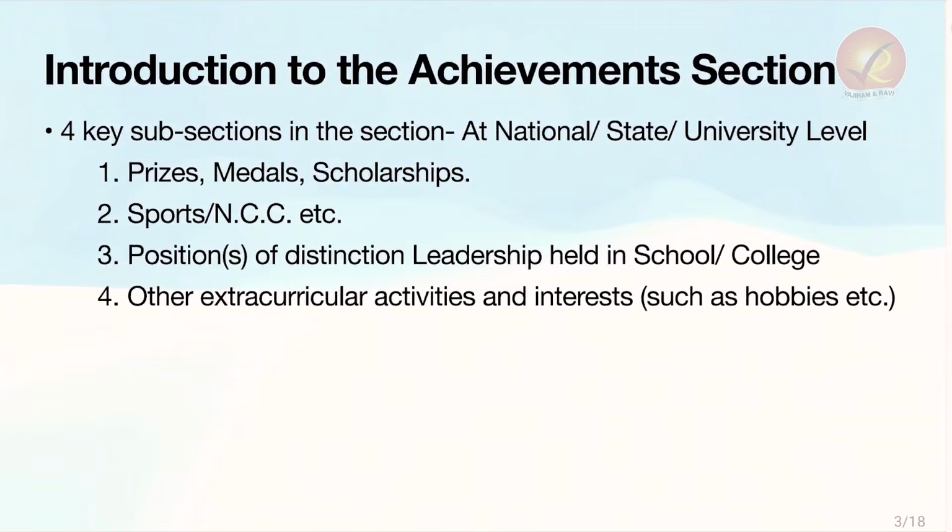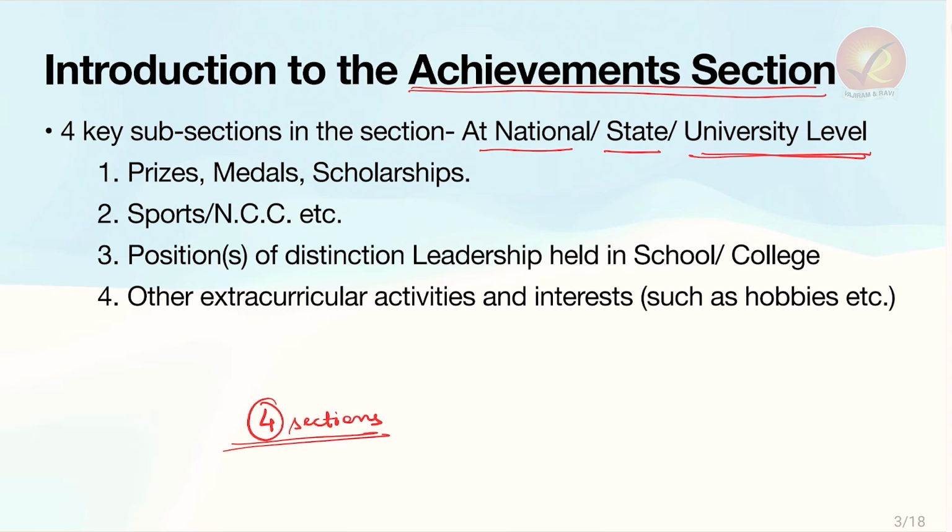Now, to talk about the achievement section as a whole, it includes 4 sections. It is not just about your hobbies or what you like, but also the kind of achievements you have had at national, state and university level. So unless it is explicitly specified that it has to be at the school or college level, it has to be at the national, state or university level. Let's say we are talking about prizes, medals and scholarships. These have to be at the national, state or university level.